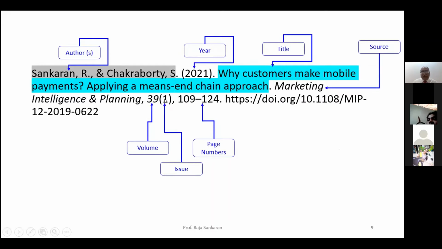Next, followed by the issue number. Now, this is based upon the periodicity of publication in that particular journal. Some journals might publish once in every quarter, so in that case they will have the issue as 1, 2, 3, and 4. Some could publish every month, some once in 6 months. So accordingly, the periodicity would change. So this would indicate the issue number in which this particular research paper can be found, followed by the page number of this issue of this volume in which it is published.